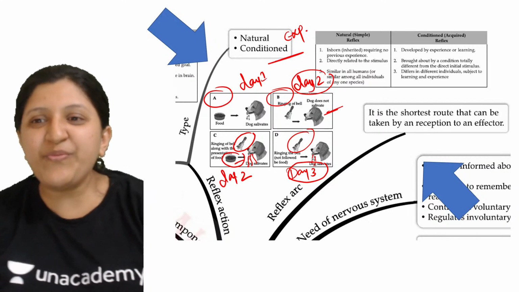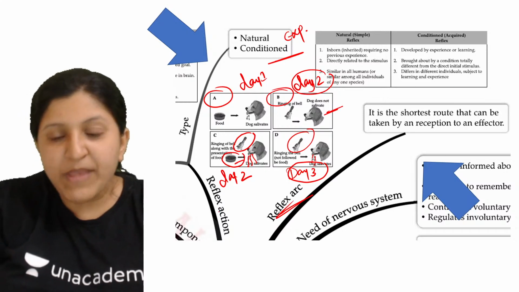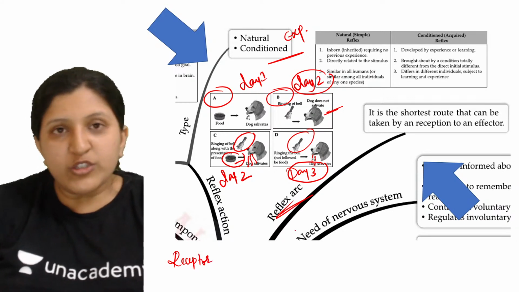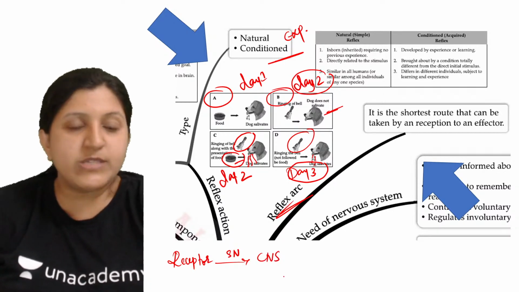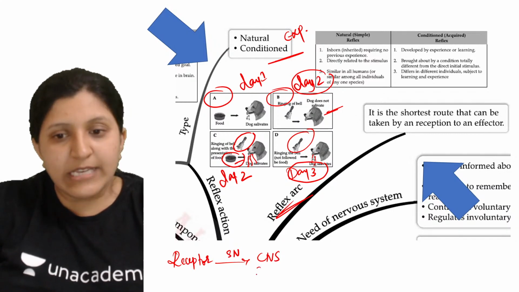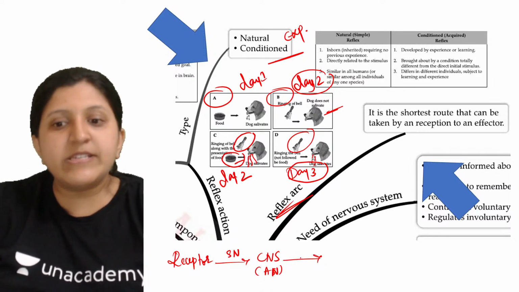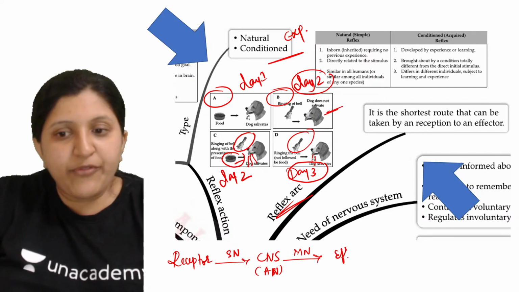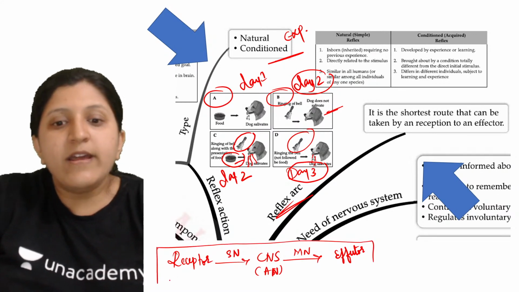All right, so now when we mention reflex arc, it is the pathway which is followed. So what exactly is the pathway? I'll just write it here. So a receptor is there. From the receptor, there is a sensory neuron. From the sensory neuron the impulse is taken to the central nervous system, which is the brain or spinal cord. Then in the central nervous system you can find the association neuron. Then from the central nervous system there is a motor neuron which takes the impulse to the effector. The effector can be a muscle or a gland. So this one is a reflex arc or a reflex pathway.